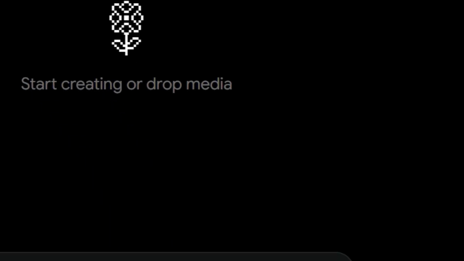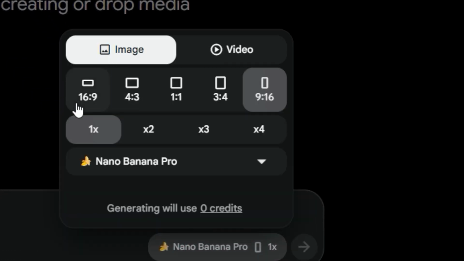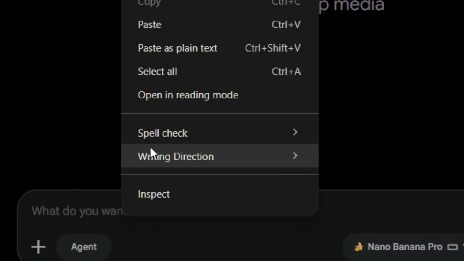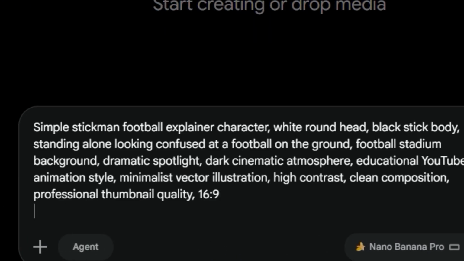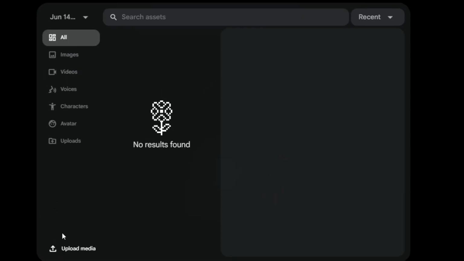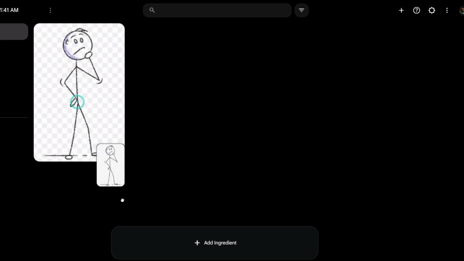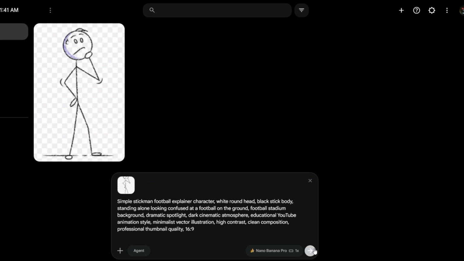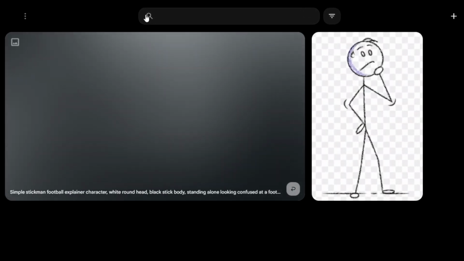Open Google Flow and select the Image Generation section. Choose a 16:9 aspect ratio because you're creating long-form YouTube videos. Paste your image prompt into the prompt box. Upload your downloaded Stickman character as a reference image and attach it to the prompt. Generate the image. Repeat this process for every scene in your script.